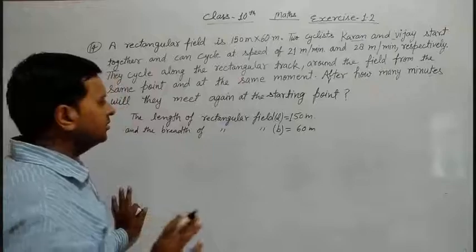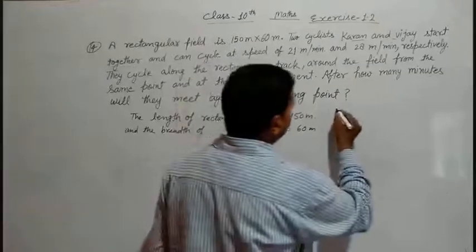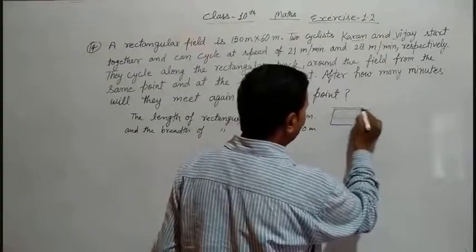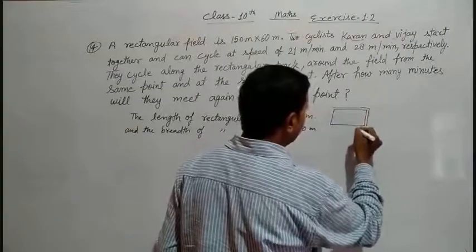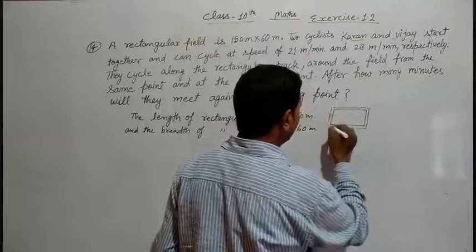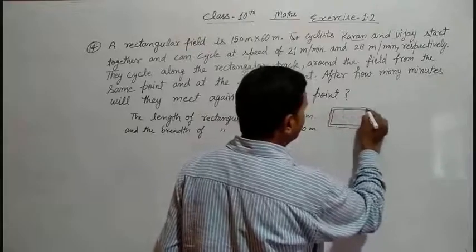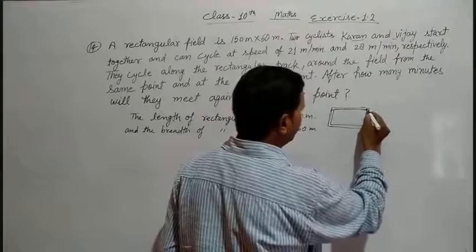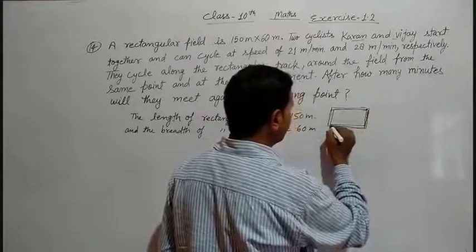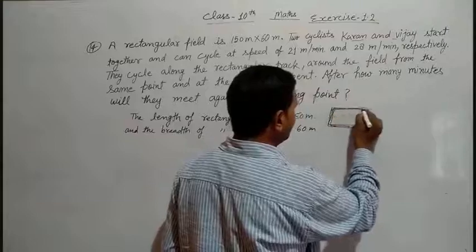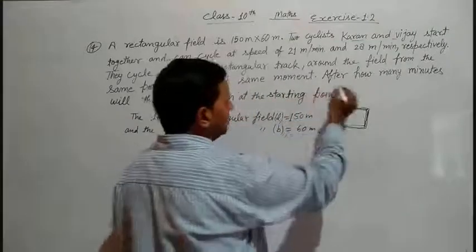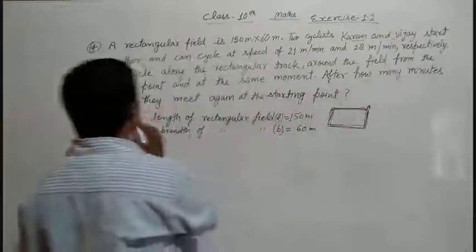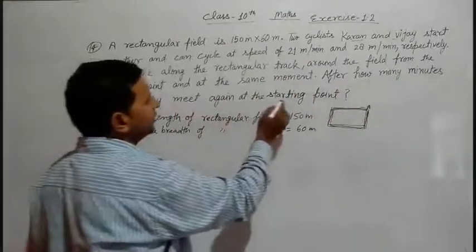Suppose that this is our rectangle, and this is the rectangular track. Karan and Vijay start cycling from this point, and they move towards this and meet again. So the question is saying, after how many minutes will they meet again at the starting point?